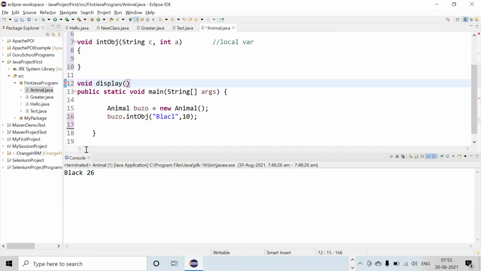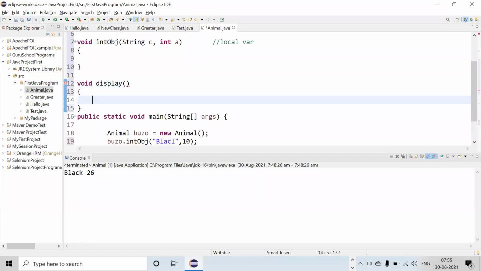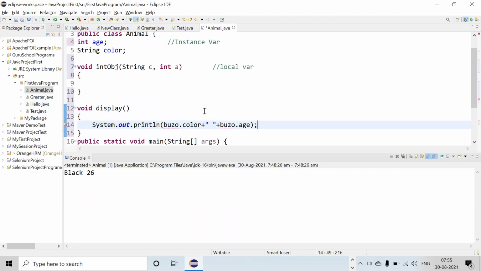If you are displaying here in the main method, then you don't need to initialize the object. But if you wanted to write it in a different method, then you have to do it. See, it is giving you an error right now. Why? Because you have not initialized it to the